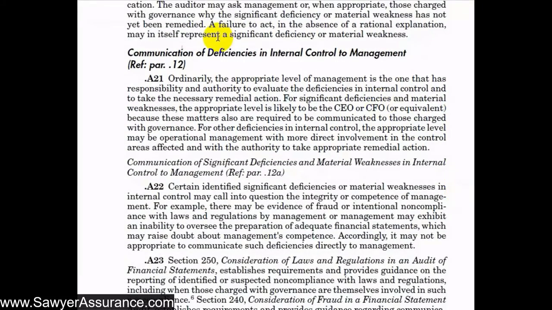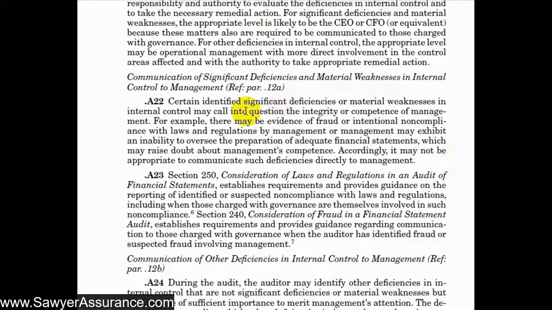Now we have some more details on communicating the deficiencies to management. As we saw before, we're required to communicate to the appropriate level of management. In most cases, that's going to be the CEO or the CFO, but it could also be at the level of operational management. Whoever has the authority to take remedial action to correct those deficiencies, that's who we should communicate them to. Next we have some examples of deficiencies that we might not communicate directly to management. That might be if we've found that management lacks integrity or competence, or they're committing fraud or intentionally not complying with laws and regulations, or if they don't really have the ability to oversee the preparation of the financial statements. Those might be situations where we would find it not appropriate to communicate directly to management.